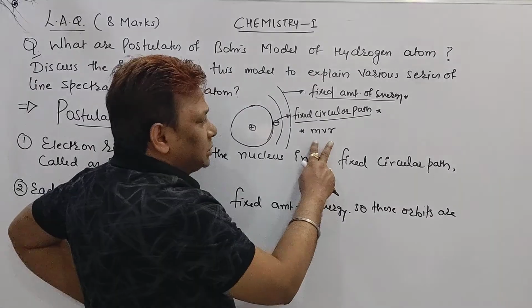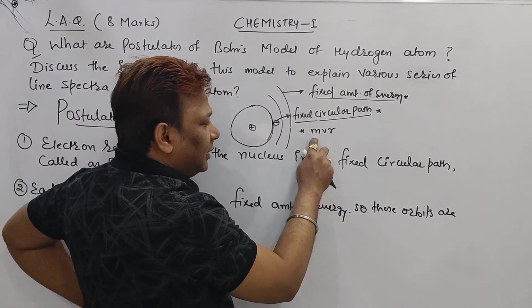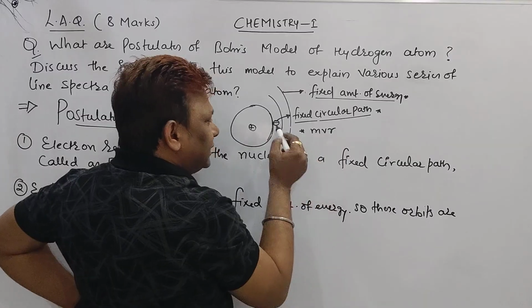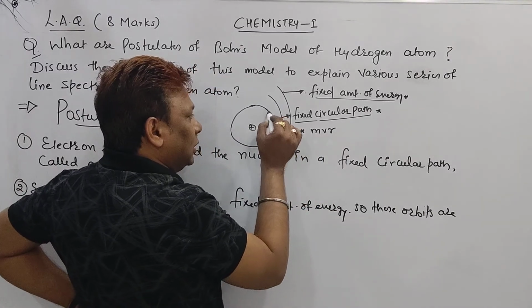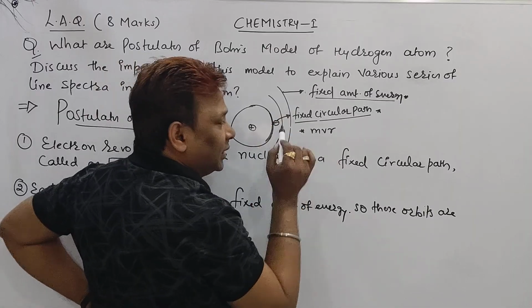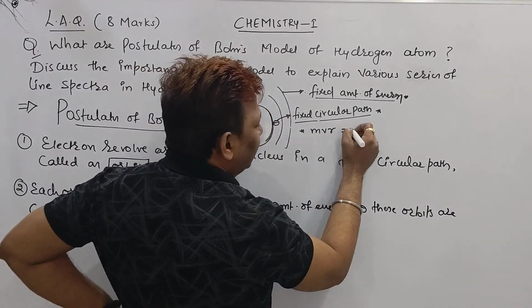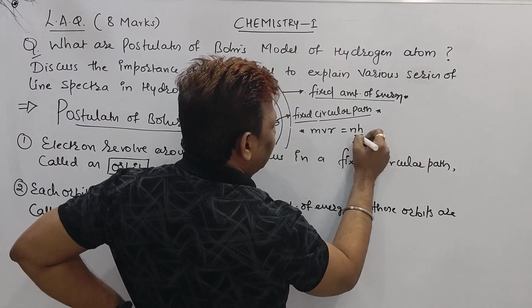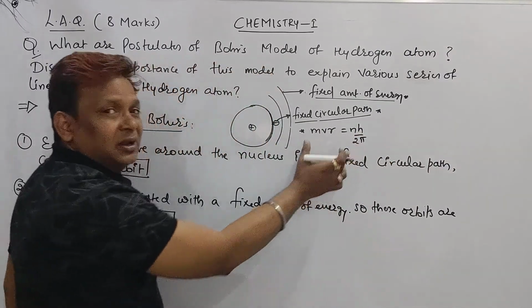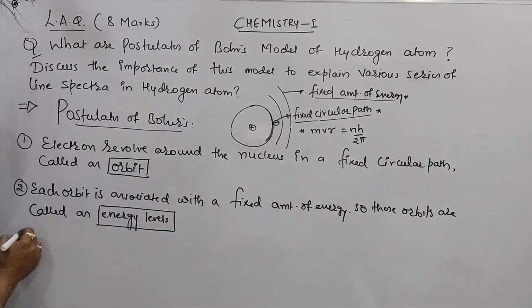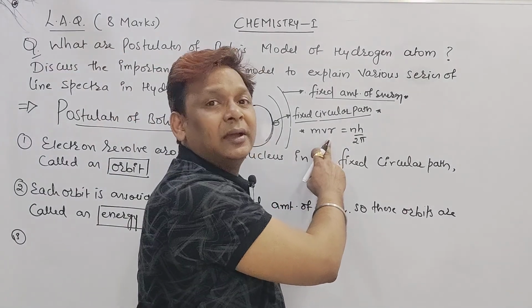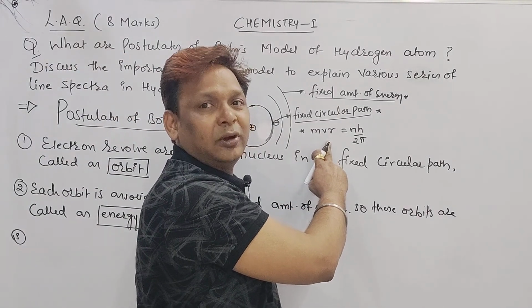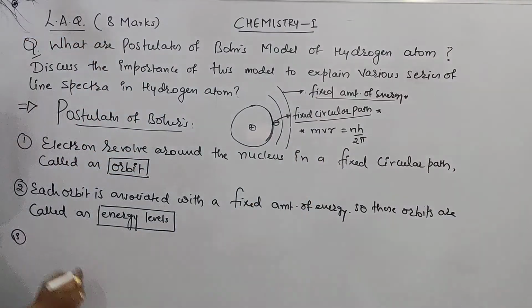Whenever you see MVR, it is the angular momentum of the electron. Right, beta? So, the third point: will any electron revolve in any orbit? No, beta. That electron can revolve only on those orbits whose angular momentum is an integral multiple of h upon 2 pi. What is the MVR? Angular momentum of the electron.